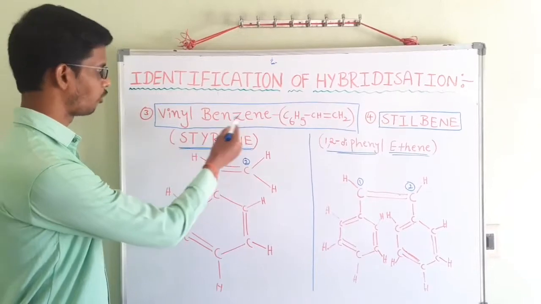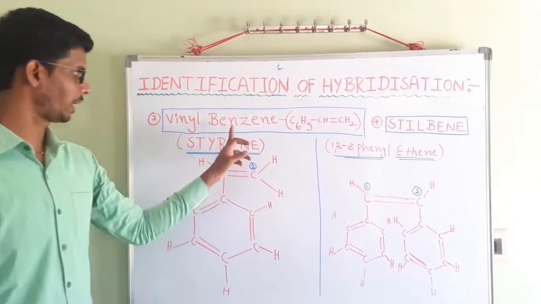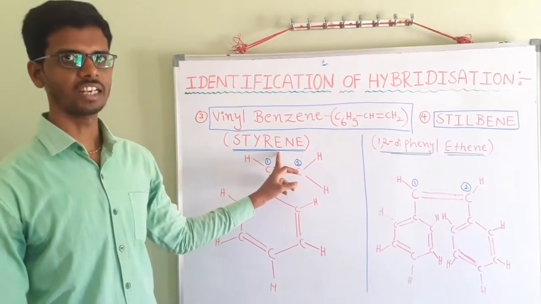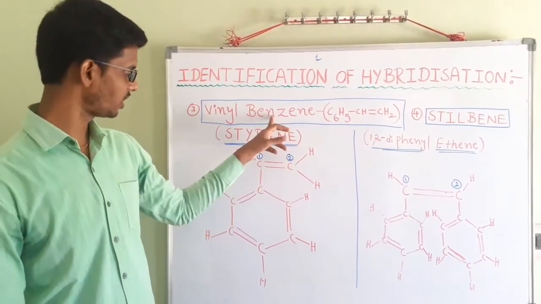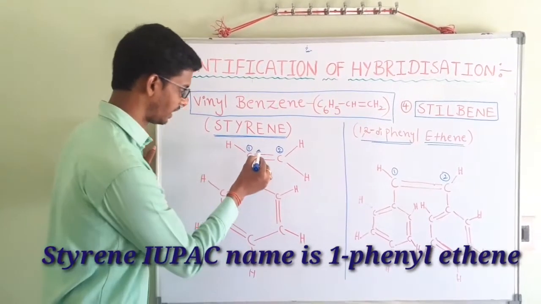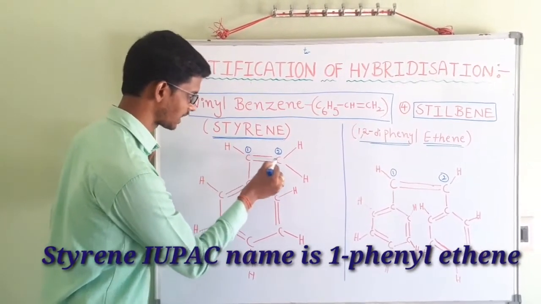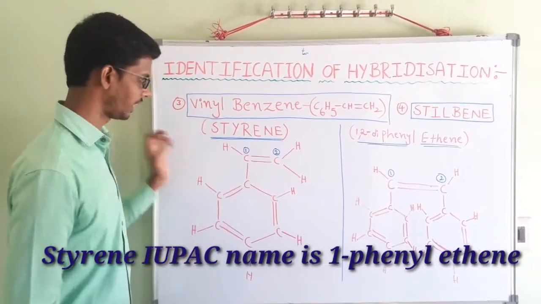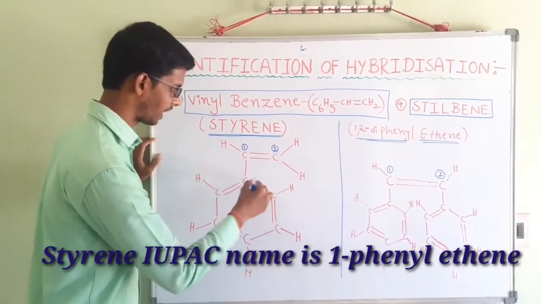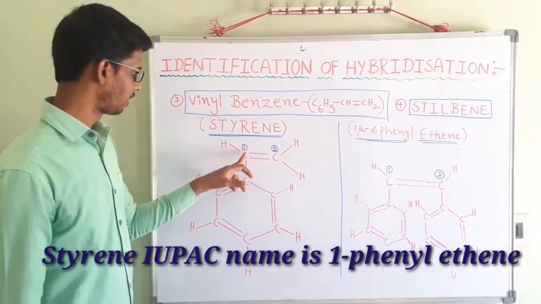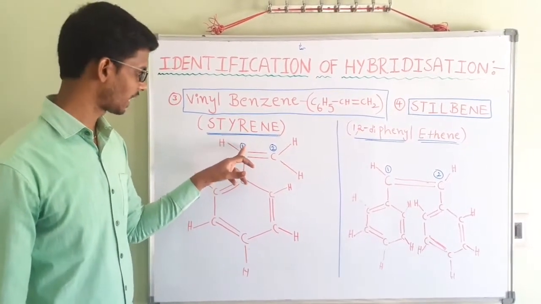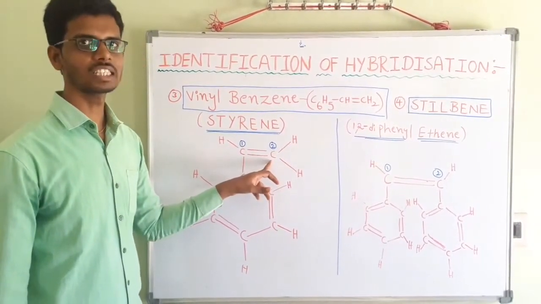Next example, vinyl benzene. Okay, this is the common name, vinyl benzene. It is also called styrene. The IUPAC name of vinyl benzene or styrene is 1-phenyl. It has 2 carbons and it has a double bond. Here the phenyl group is attached to the first carbon. That's why it is called 1-phenyl ethene. This is the IUPAC name.